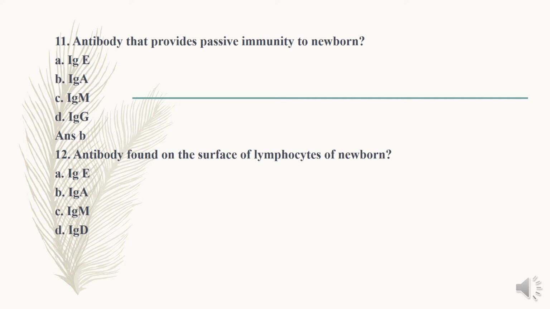Next question, the antibody found on the surface of lymphocytes of the newborn. Option A, IgE. Option B, IgA. Option C, IgM. And option D, IgD. The right answer is IgD, that is involved in the differentiation of cells and is seen on the surface of lymphocytes of the newborn.